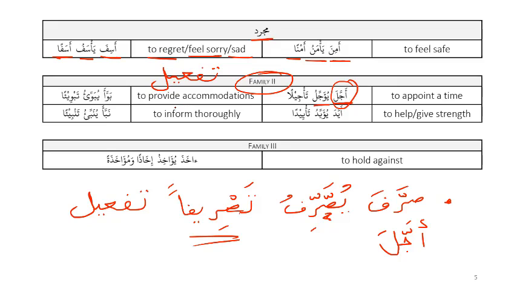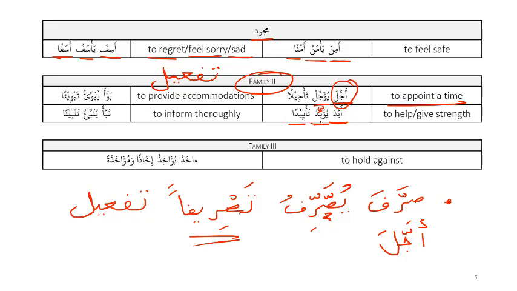Okay, so what are some words in family 2 which have a hamza? So one is ajjala, yuajjilu ta'jilan, which means to appoint a time. So often when Allah says that there's a time appointed, this is the word that's used. Ayyada, yuayyidu ta'idan. In this script, you notice this below the shadda.